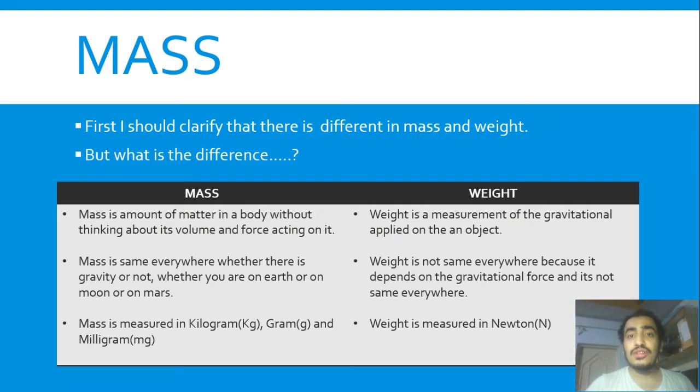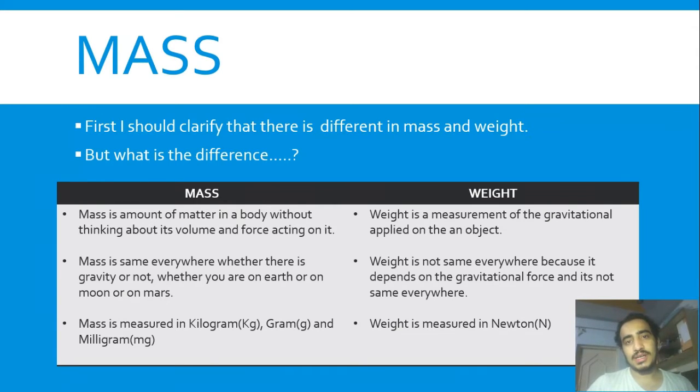The gravitational force of earth is more than the gravitational force of moon. That's why the weight of a body is 60 kilograms on earth and 10 kilograms on moon. So now we know one thing, that weight is dependent on gravitational force.